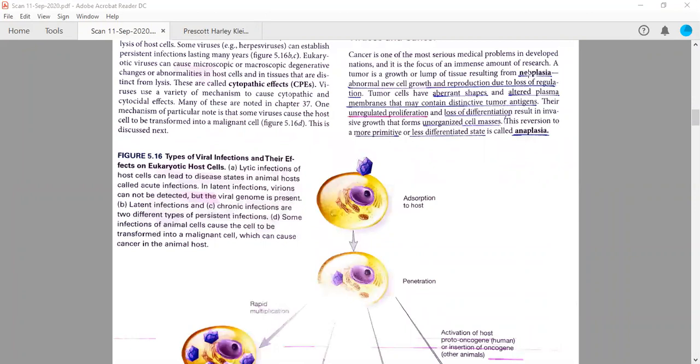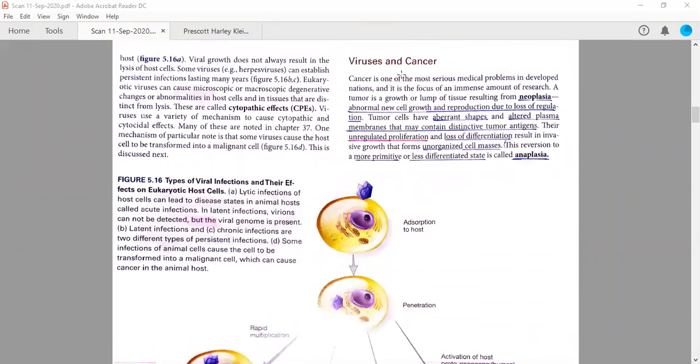So first of all, neoplasia. Neoplasia is a tumor. Generally, what is a tumor? A tumor is a growth or a lump of tissue, because there are so many cells after division. It will result from neoplasia. So the tumor is a result of neoplasia. So what is neoplasia? Neoplasia is abnormal new cell growth and reproduction due to the loss of regulation.